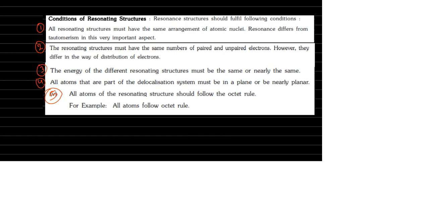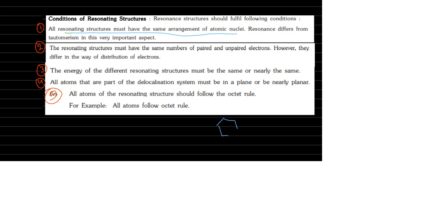Now, conditions for resonating structures. For resonating structures, what are the conditions? The first condition is: all resonating structures must have the same arrangement of atomic nuclei. Same arrangement of atomic nuclei.